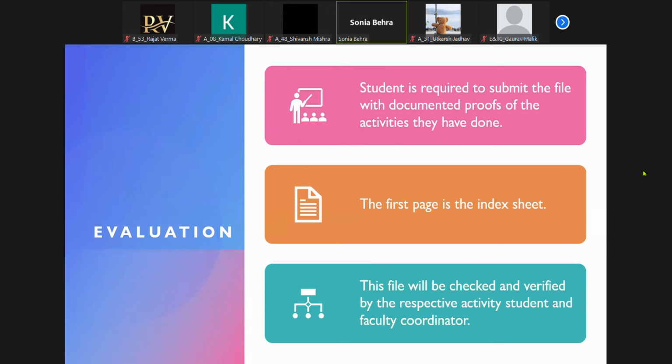Like for technical seminar, whoever is the responsible faculty for technical seminar for SE, TE and BE, Anvita ma'am is the responsible faculty. So she will be checking if you have written that I have attended this technical seminar, she will be checking your attendance, she will be giving your remarks, she will be giving you 2 hours for that. So in this way, everything will be checked and verified.